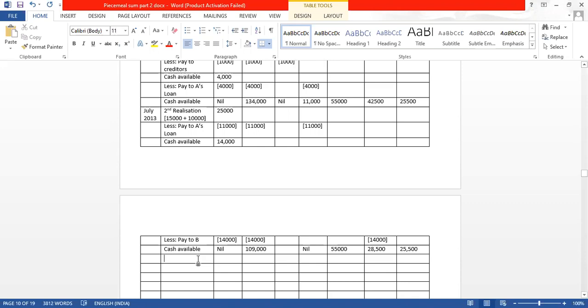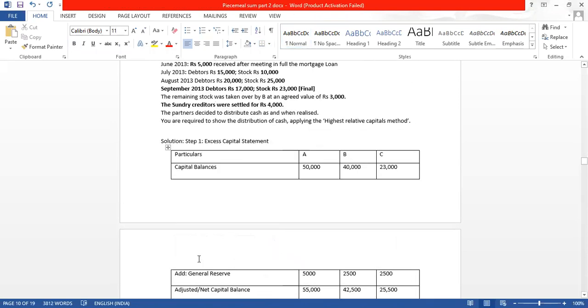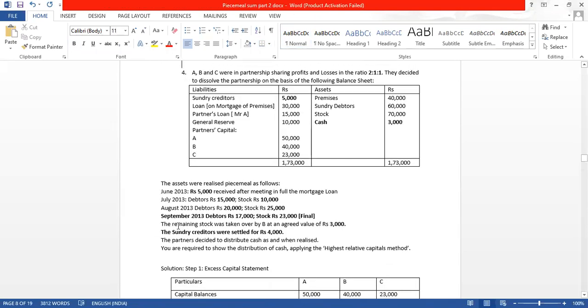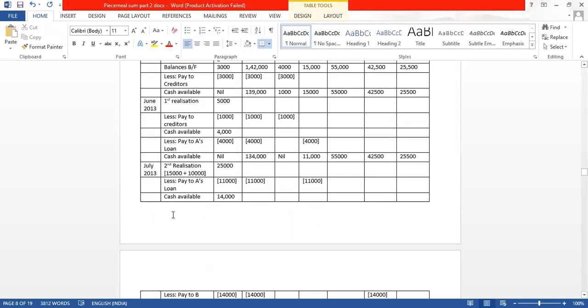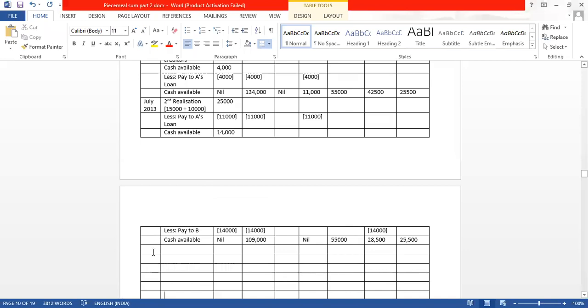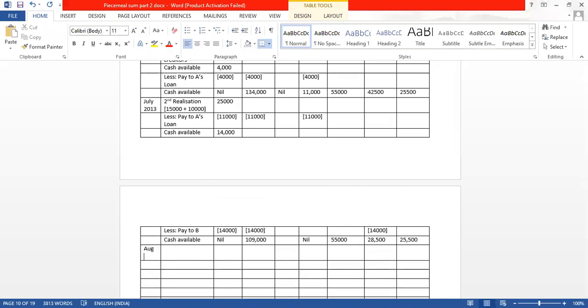Now what is the next step? Again we will have to check the realization, which is the next realization, in the month of August. How much is the next realization? It is 20 plus 25, 45. So we will go to August 2013, our third realization.